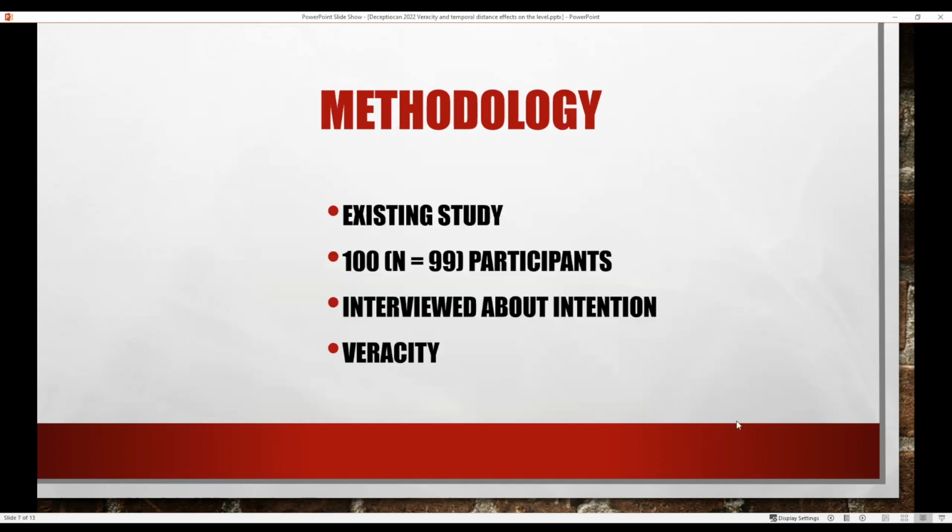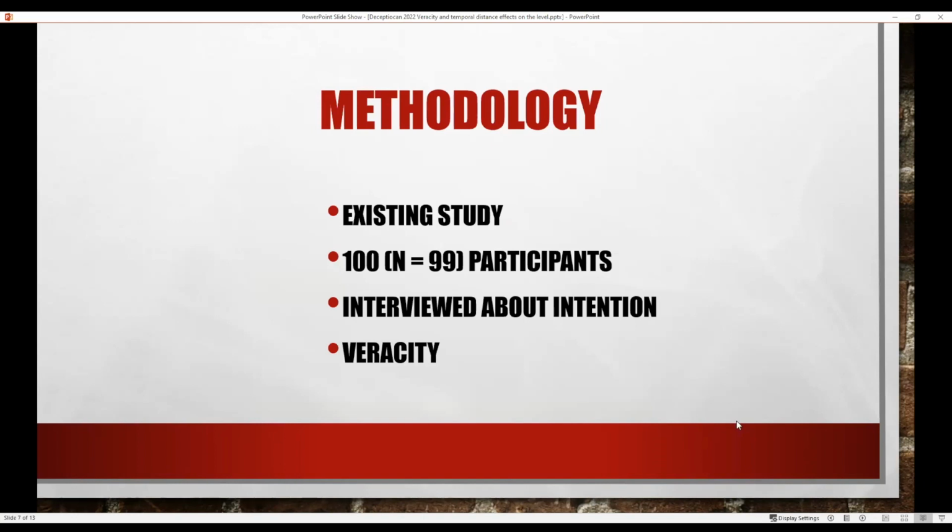So that's what I wanted to study. I did this study a long time ago, and I reused the data. I wanted to have 100 participants, but the recorder didn't work for one of them, so I had 99 left. They were interviewed about their intention about a particular day. So the main question was basically, what are you going to do at this specific date in the future?